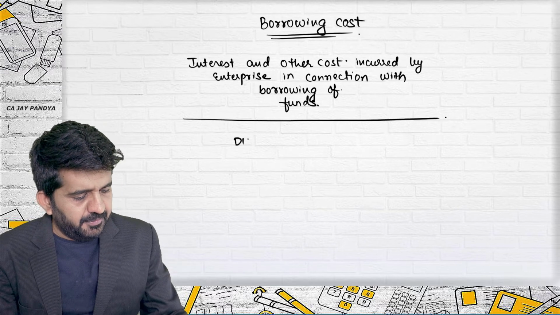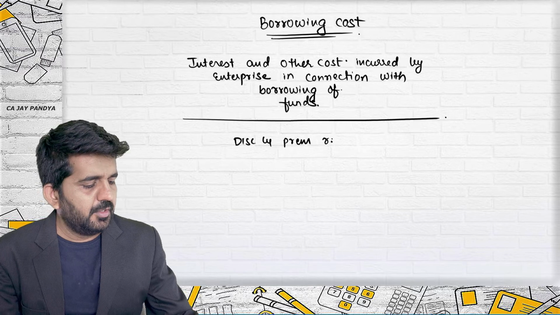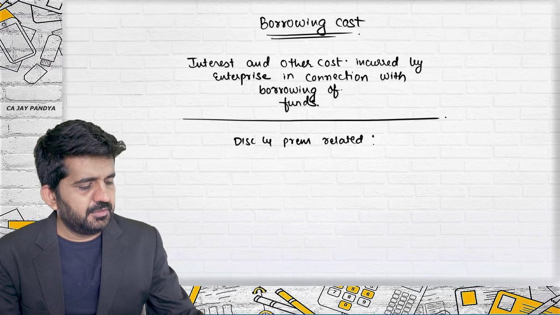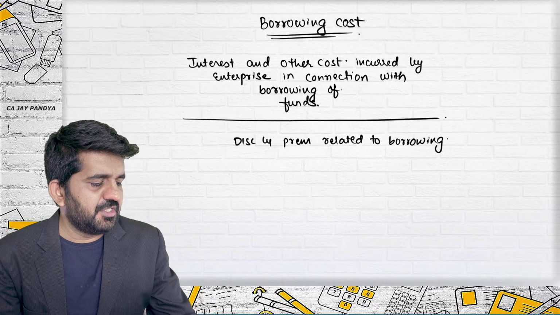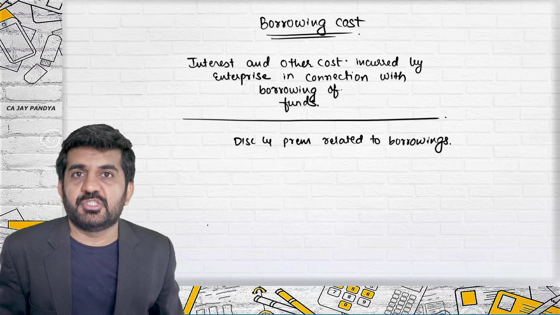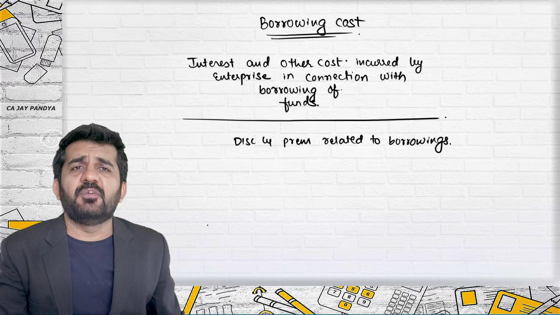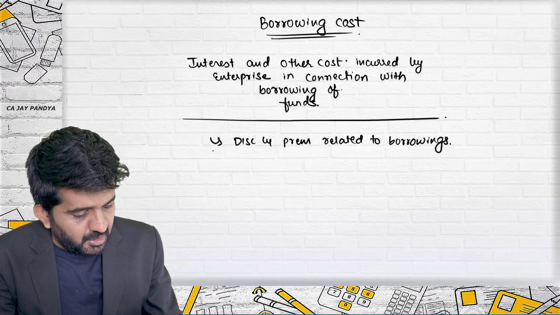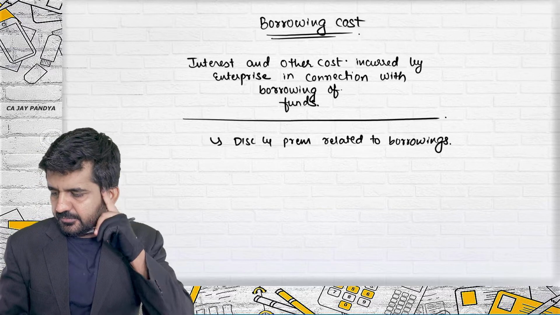Discount and premium related to borrowing. See, sometimes borrowings are in the nature of debentures. Is it all right? Equity is specifically excluded, but if they are debentures, even discount and premiums are part of borrowing cost. Is it all right?